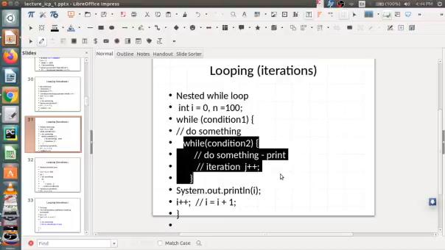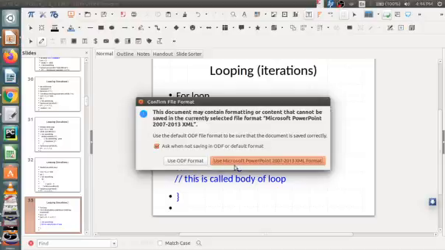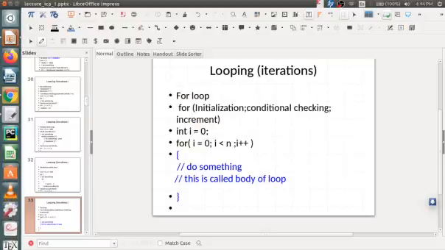Similarly, a do while loop can also be nested. So we'll see some cases with some examples. This is all about the nested while loop. Similarly, I can write a nested for loop. For loop, inside that I can write another for loop. So we'll see an example, then it will be very helpful. Let us see.